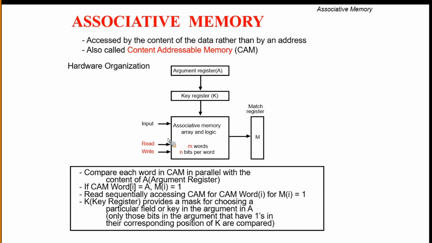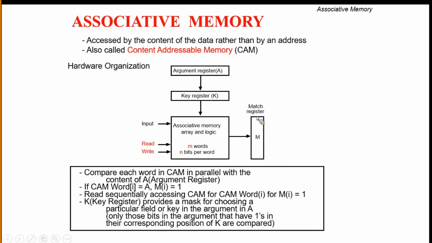If the key register is 1, then the argument register and the associative memory will be compared. Only if the key register is 1 do the argument register and the associative memory compare. And here we are using one more register, the match register.